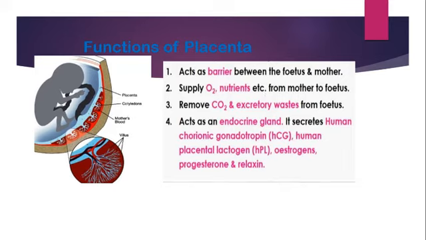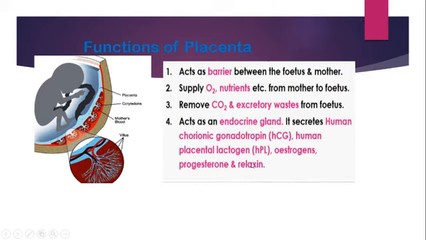And after cellular respiration in the baby's body, carbon dioxide and other excretory waste are also removed from the fetus body. That will also be done by the placenta. Along with that, the placenta is acting as an endocrine gland also. Obviously, if it is an endocrine gland, it will secrete some hormones, right? So here you can see that there are many hormones secreted by the placenta. Some of them are human chorionic gonadotropin, human placental lactogen, estrogen, progesterone, and relaxin.